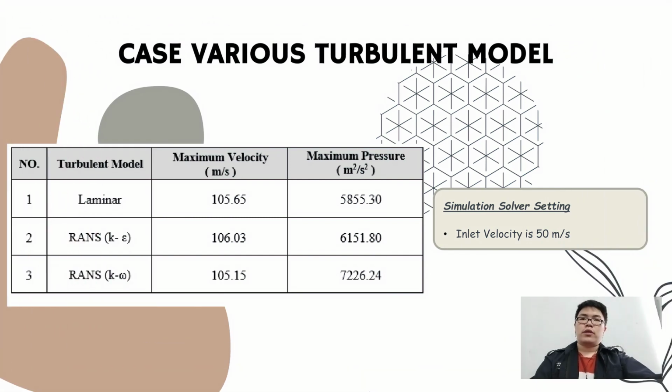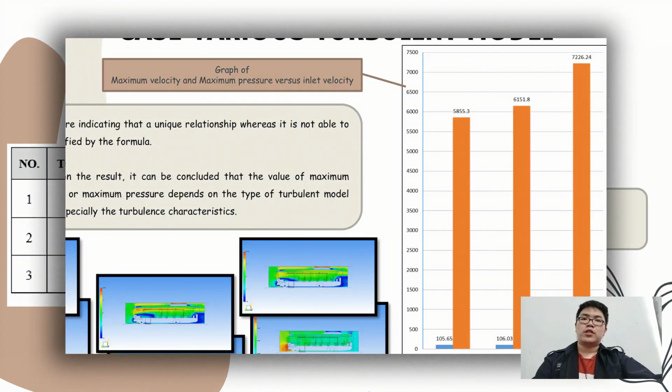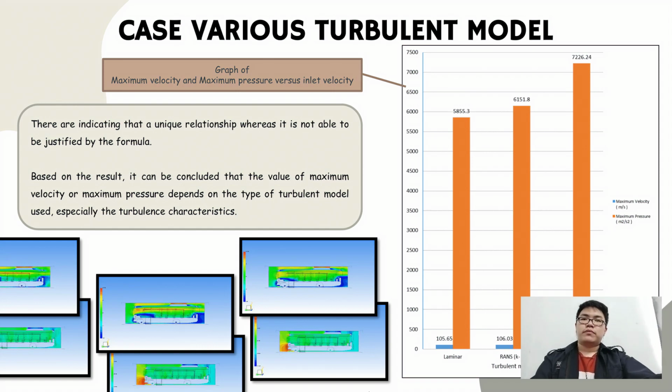So case 2 is the case of the turbulent model. The setting is an inlet velocity of 15 meters per second. The turbulent models used are Realizable k-epsilon, RNG k-epsilon and RNG k-omega. The bar chart shows the maximum velocity and maximum pressure versus the turbulent model. From the bar chart we can see there is a unique relationship.